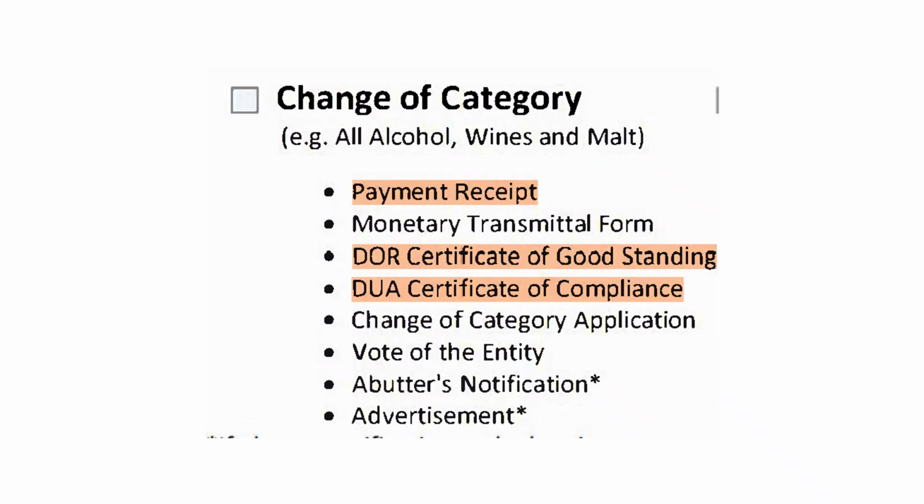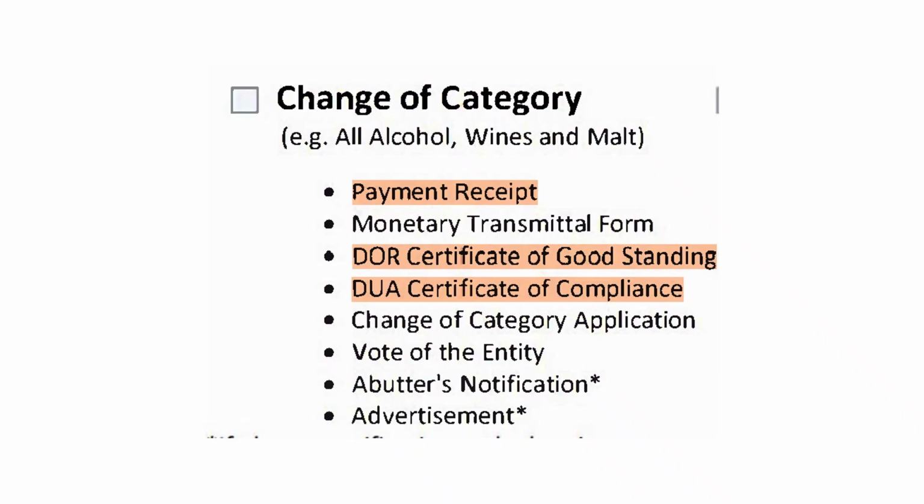Once the application forms are completed, please make sure that the other required documents in this list are included in the application packet. This includes the $200 ePay receipt, the Certificate of Good Standing from the Massachusetts Department of Revenue, the Certificate of Compliance from the Massachusetts Department of Unemployment Assistance, and any additional pages or information for the application questions. Always make sure that the required documents are included in your application packet before submitting it to the local licensing authorities.